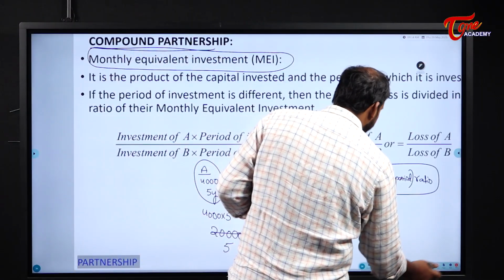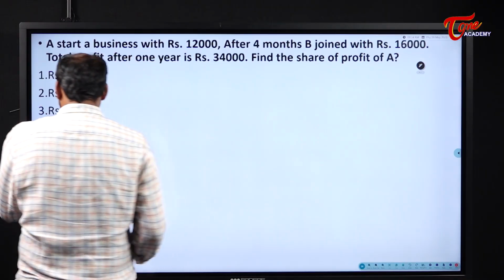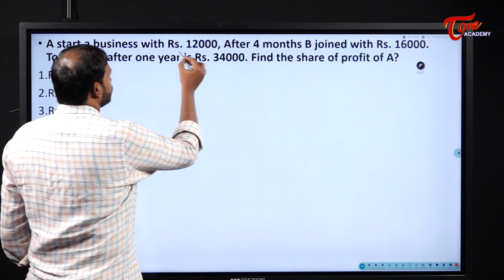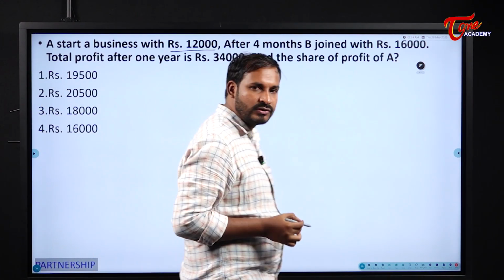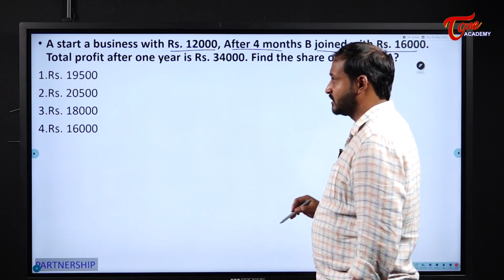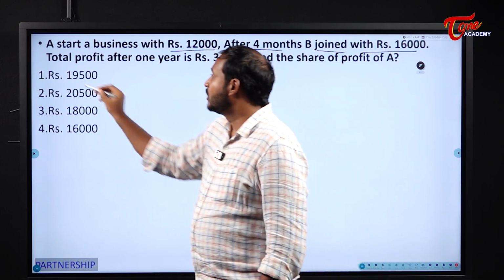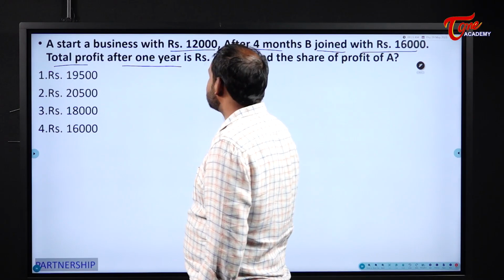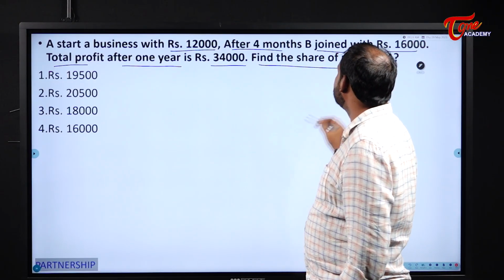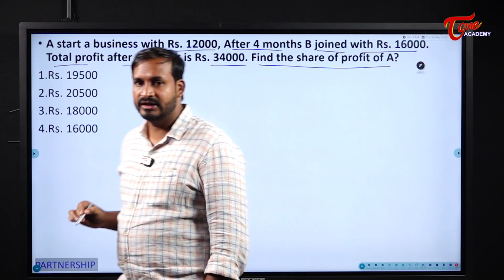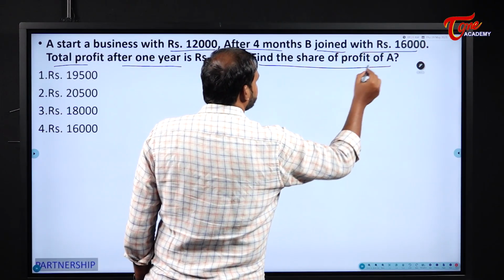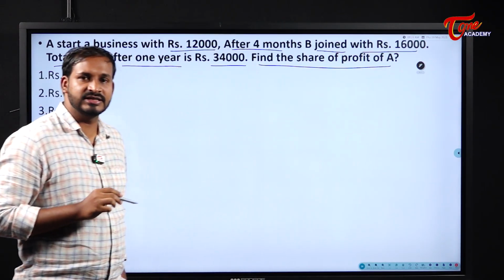So, next one. Now, we will see some examples of this and we will try to solve the problem. A started a business with rupees 12,000. After 4 months, B joined with rupees 16,000. Total profit after 1 year is 34,000. Find the share of profit of A. That is the question for us.